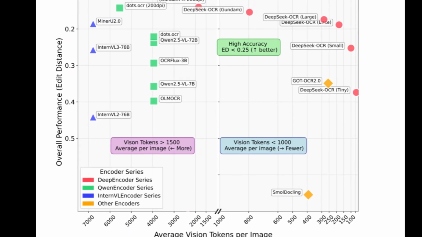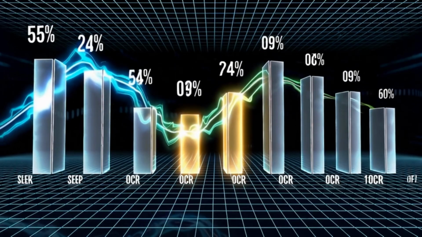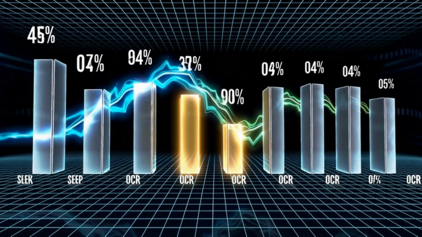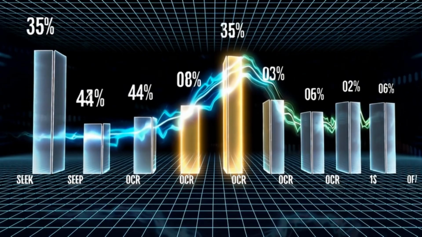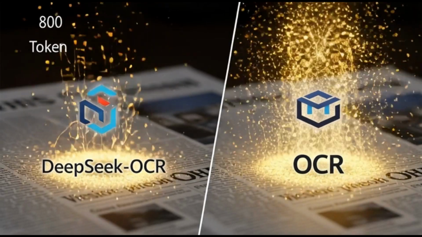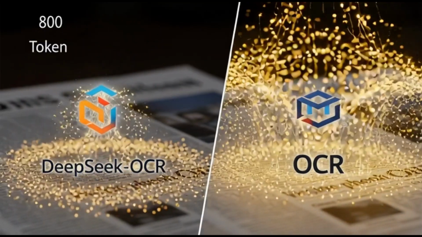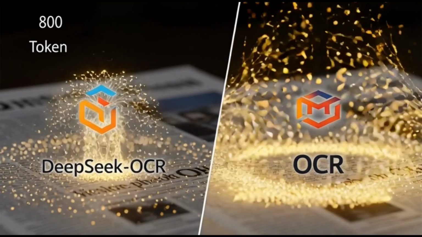DeepSeek-OCR achieved state-of-the-art performance while using dramatically fewer vision tokens. For example, it outperformed GOT-OCR 2.0 and MinerU 2.0 using just a fraction of the compute, confirming that its efficiency isn't just a feature, it's a fundamental architectural advantage.